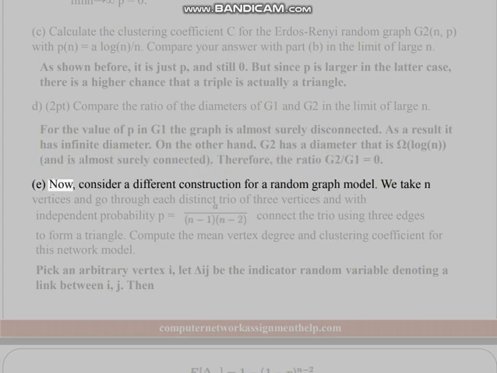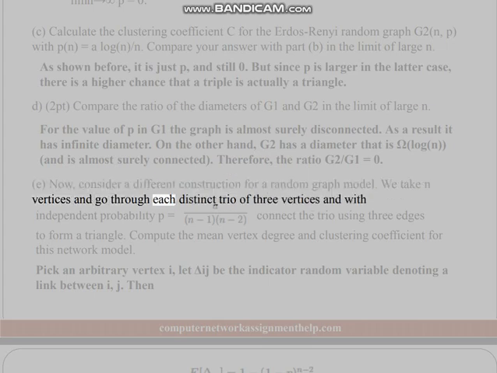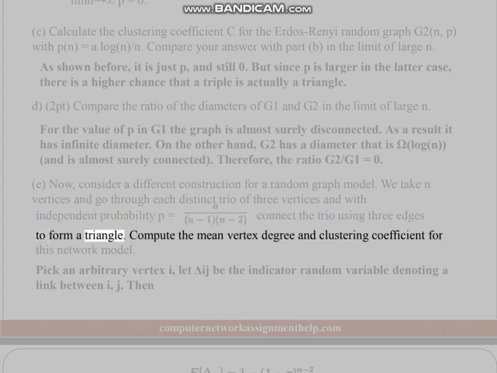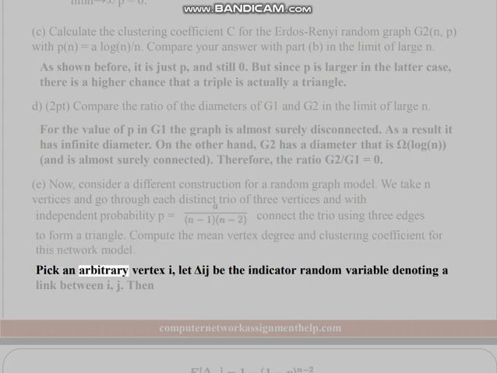E. Now, consider a different construction for a random graph model. We take n vertices and go through each distinct trio of 3 vertices and with independent probability P connect the trio using 3 edges to form a triangle. Compute the mean vertex degree and clustering coefficient for this network model. Pick an arbitrary vertex i. Let X_ij be the indicator random variable denoting a link between i and j. Then